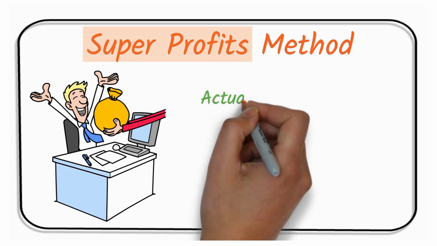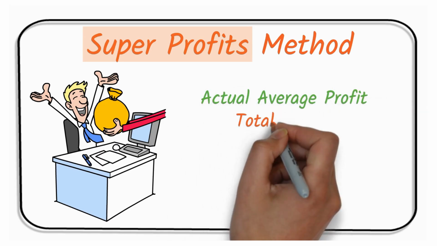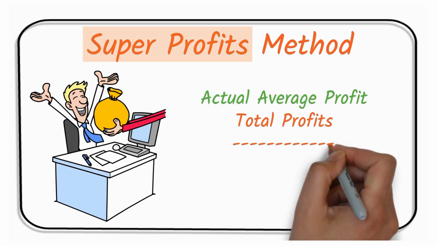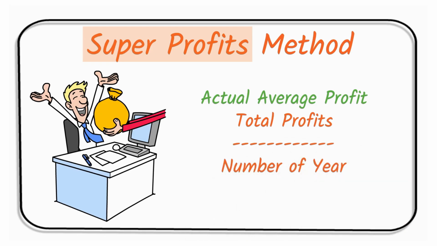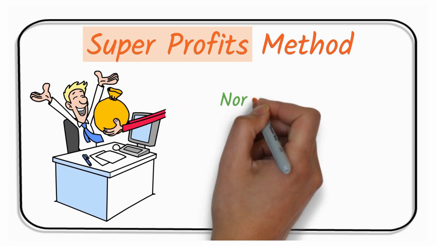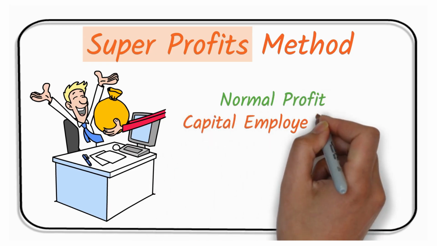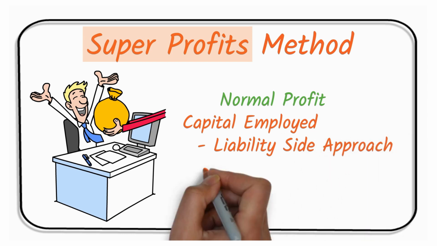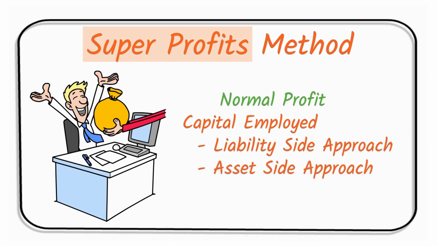The actual average profit is totaling the profits for a few years and dividing it by the number of years. And the normal profit is calculated as a percentage on the capital employed. For estimating the capital employed, either you apply liability side approach or asset side approach.